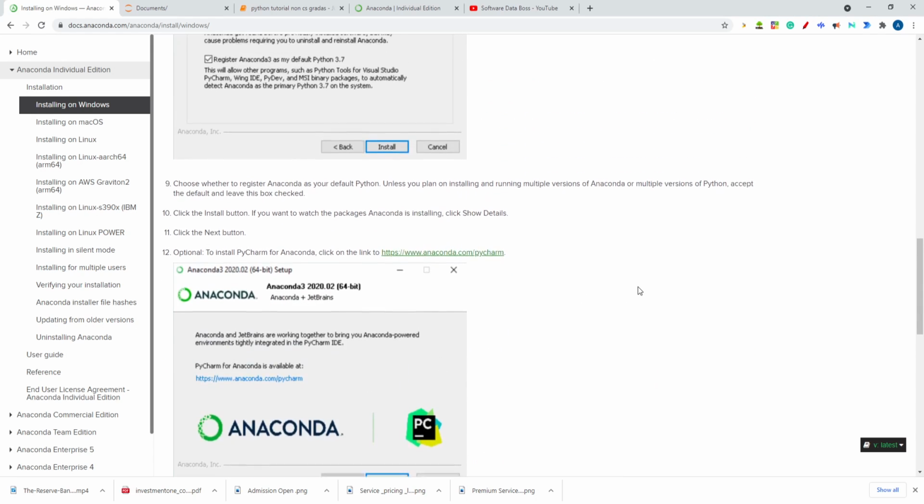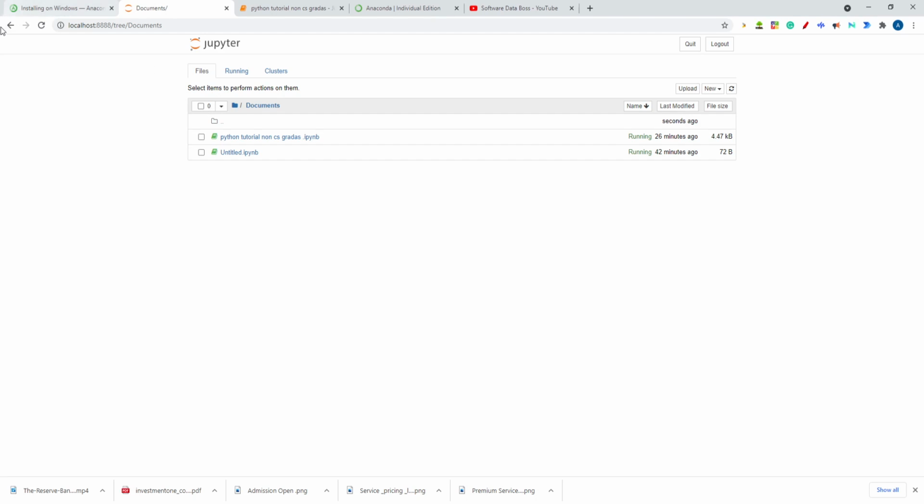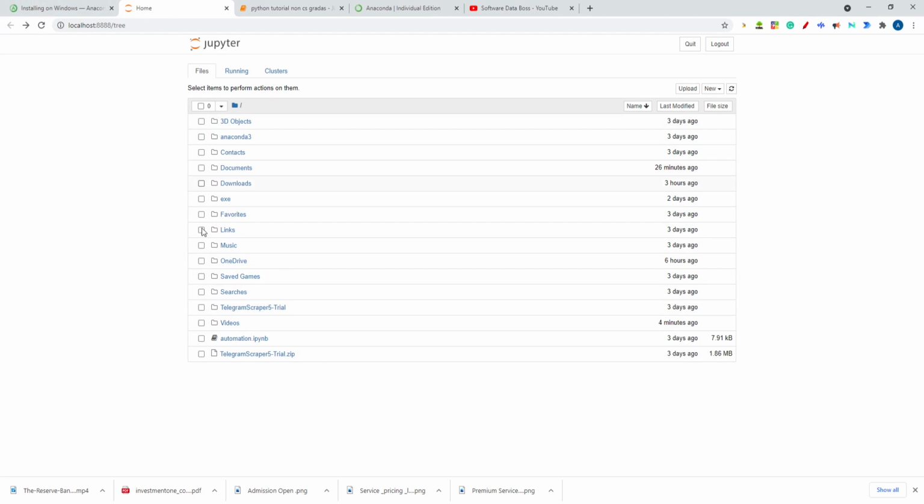After installation, in Windows, you have to search for the app called Jupyter Notebook. Either you can search for Anaconda Navigator, or you can search for Jupyter Notebook. So you will see this kind of interface, okay? These are your computer folders only. You see, Jupyter Notebook opens in a browser, so there is no need for any IDE or anything like that. It's just browser based.